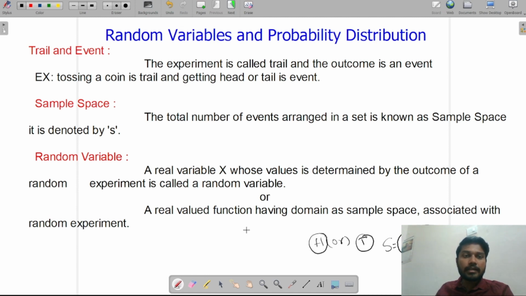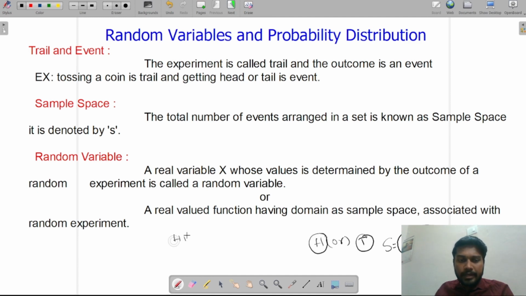Let's see again. The total number of events arranged in a set is known as sample space and it is denoted by S. In this example, I tossed a coin. Suppose I'm tossing two coins, then what are the possible outcomes?